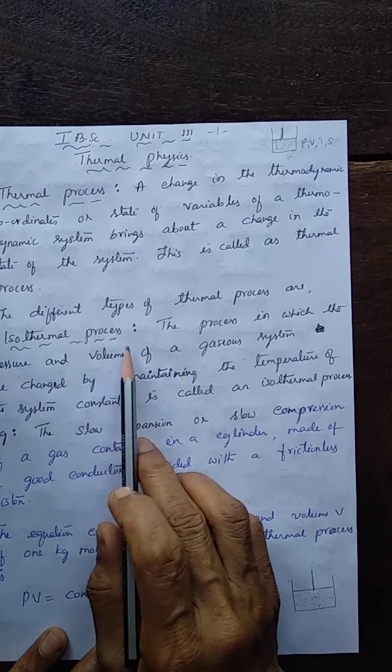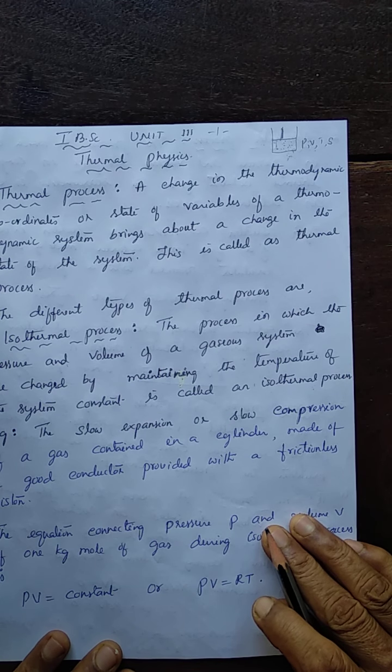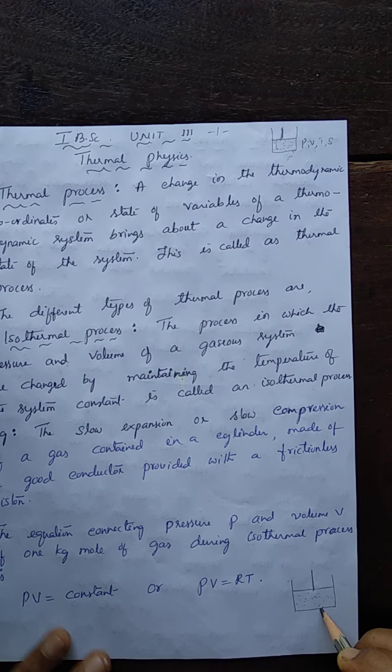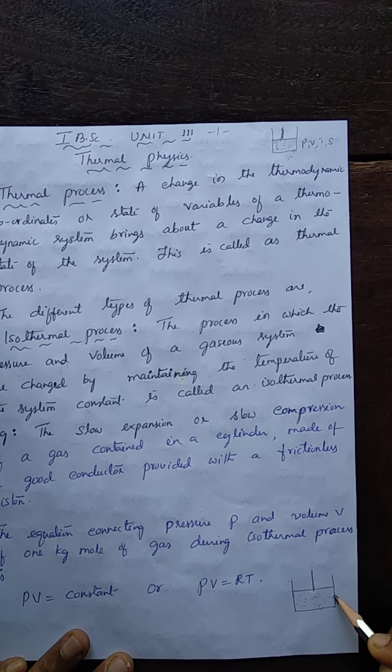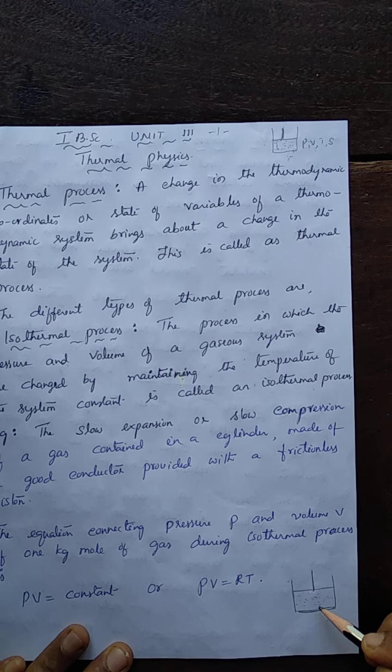And in the isothermal process, the temperature is maintained constant. See here, how the temperature is maintained constant here: the walls of the cylinder are made perfect conductors of heat. The walls are perfect, good conductors of heat, so that thermal communication between the gas and the surrounding takes place. Thermal communication means the heat may flow from the cylinder to the surrounding, or from the surrounding to the system. This thermal communication is maintained in case of isothermal process, so that the temperature of this system is maintained constant.